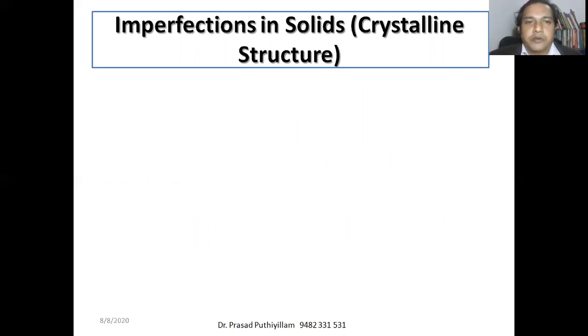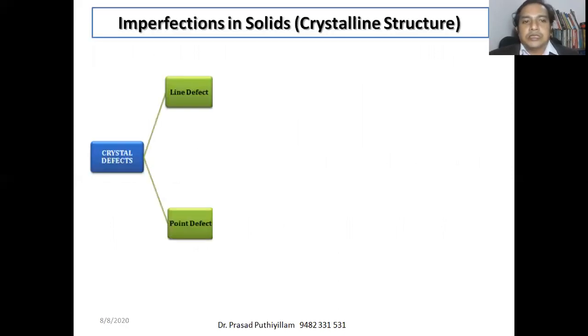This introduction was given in class number 5. This is a continuation of that, class number 6. So crystal defects can be broadly classified as point defects and line defects. Here the point defect is a zero-dimensional defect, I can say it is a particular point, whereas a line defect is a one-dimensional defect. There are two-dimensional defects as well as three-dimensional defects.